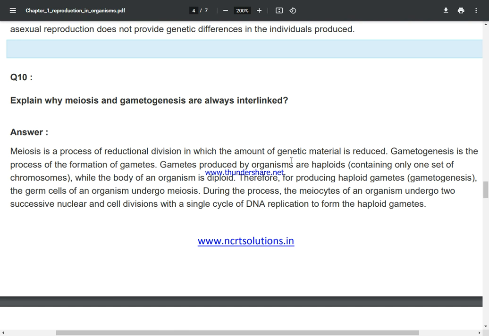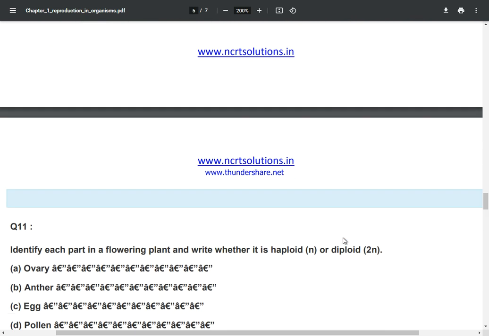Therefore, for producing haploid gametes, in gametogenesis, the germ cells of an organism undergo meiosis. During the process, the meiocytes of an organism undergo two successive nuclear and cell divisions with a single cycle of DNA replication to form the haploid gametes.